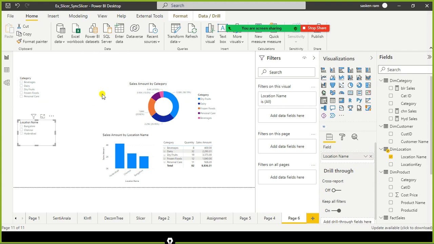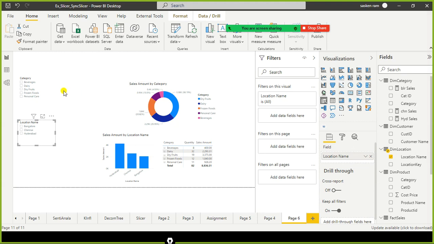What is slicing? Slicing is cutting. You have the entire data, but you don't want to see all of it. You want to see only specific data, region specific or category specific data, or location specific data. If you want to see the entire data, that is also possible.